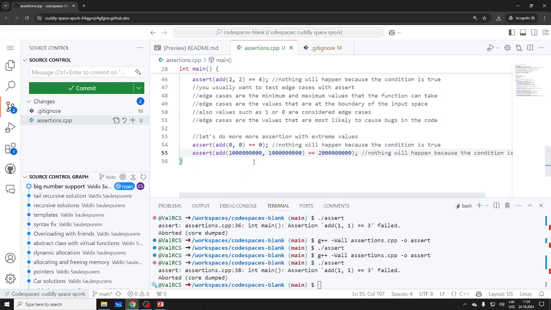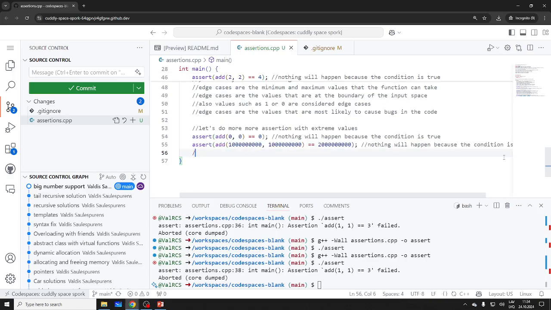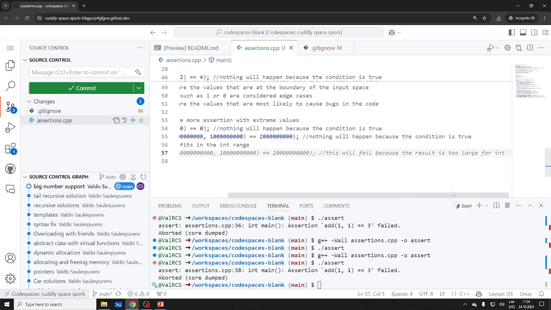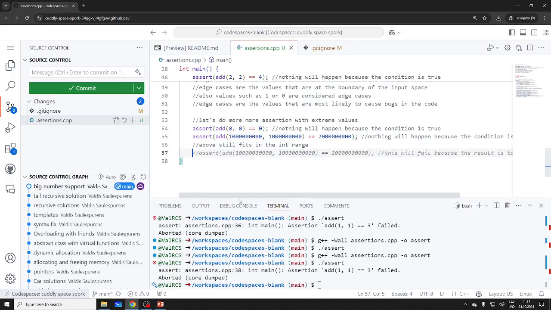Because of course this is 32-bit. That's 1 billion, right? This is completely fine. Still fits in the int range, right? Now can we do min max, right? Yeah, this will fail because of course it's too large for an integer. One extra 0, that's 20 billion. You cannot fit 20 billion into the integer. Well, you could, but then you would lose some precision. You could pretend it's times 10 or something, but no.